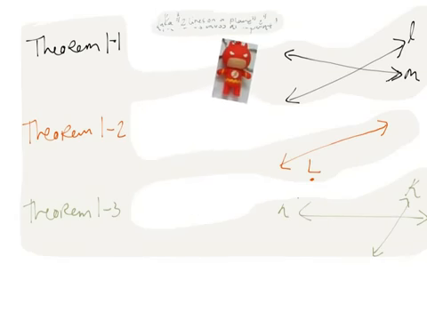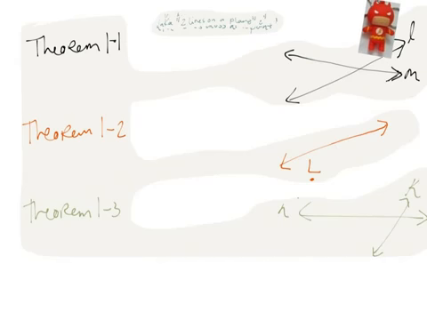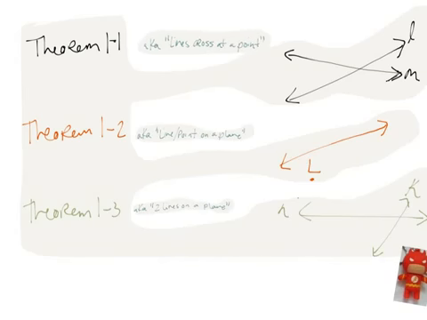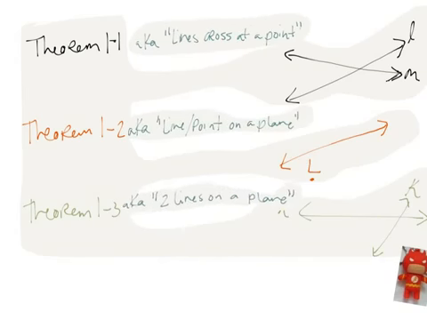So I'm going to go ahead and move Iron Man / the Flash down here. And I've come up with 3 nicknames for our theorems to help us remember what they are. Theorem 1-1 is also known as lines cross at a point. Theorem 1-2 is also known as line point on a plane. And Theorem 1-3 is 2 lines on a plane.